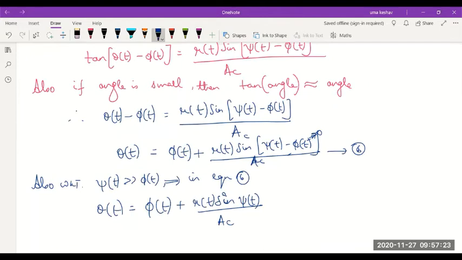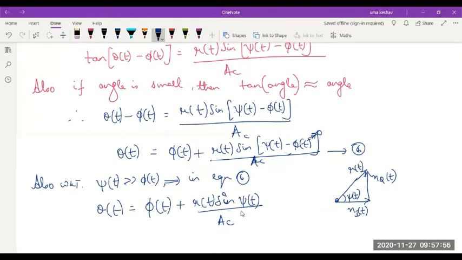Okay, one more step in simplification here. If you remember the right angle triangle made by r of t, the in phase component is ni of t and the quadrature phase component is nq of t. Can you tell me what this r of t sine psi would be, and this angle is psi?